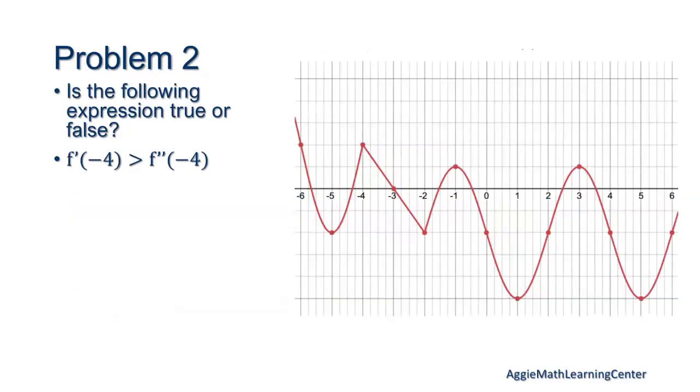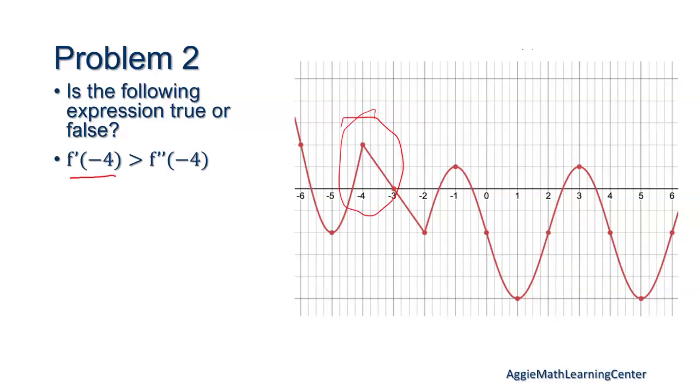Okay, so this one's a little different. Is this true or false is all it's asking. Is f prime at -4 greater than f double prime at -4? So we're looking at -4, that's right here.